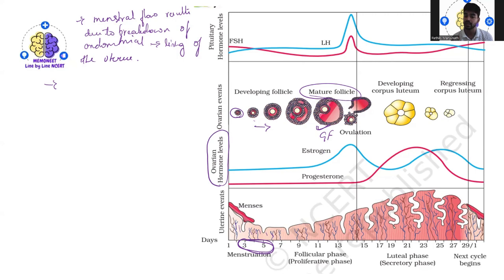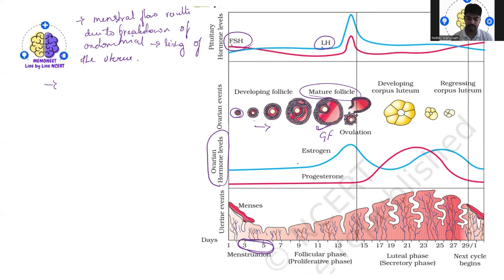I have already explained in the previous lecture. Gonadotropin hormones: one is your LH hormone and the other one is FSH hormone. Okay. So these gonadotropin hormones are going to fluctuate.